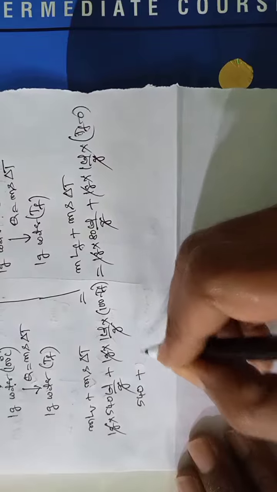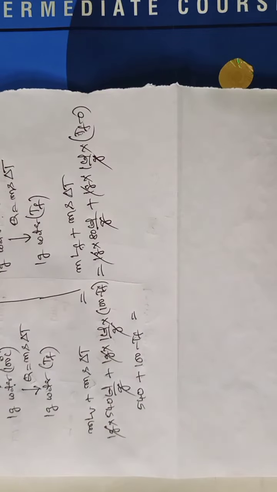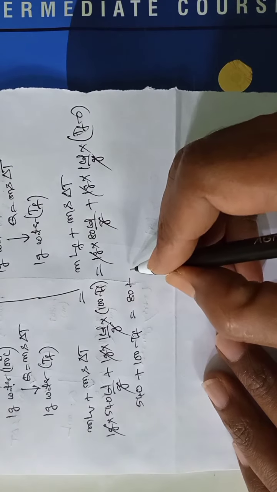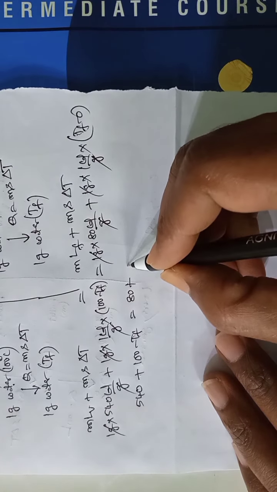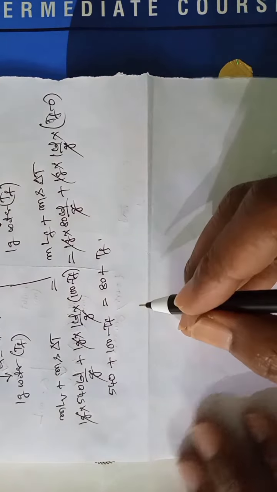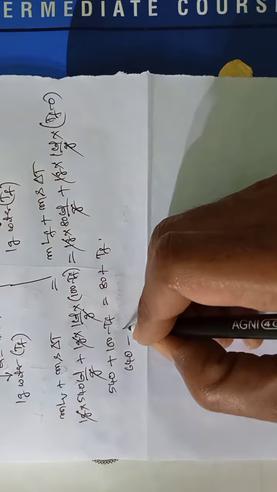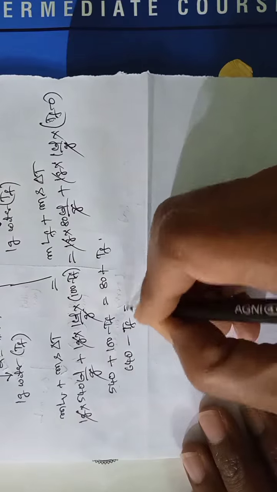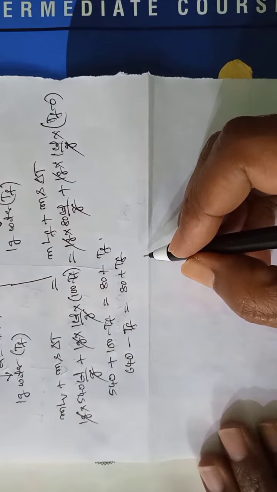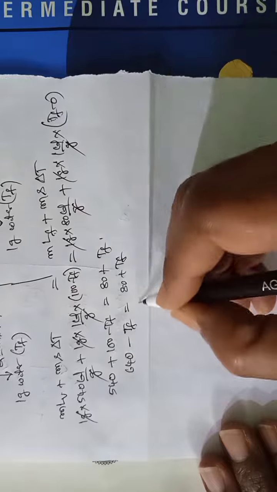(540 calories plus 100 minus TF) equals 80 plus TF. (640 minus TF) is equal to 80 plus TF, or take minus TF that side.